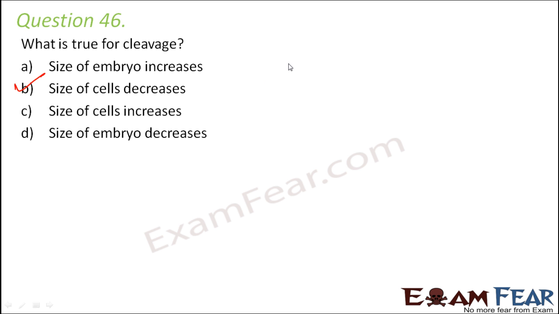So in this case, what happens is, let's say that this is a cell. When it undergoes cleavage, the number of cells might increase, but the size of the cells is gradually decreasing, as these rapid mitoses are taking place.